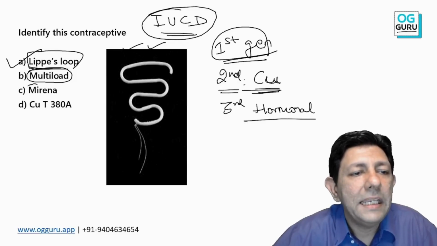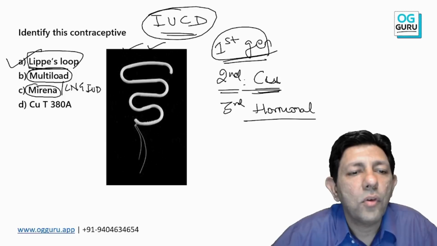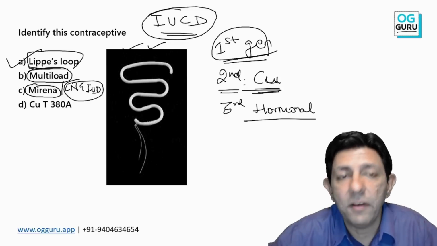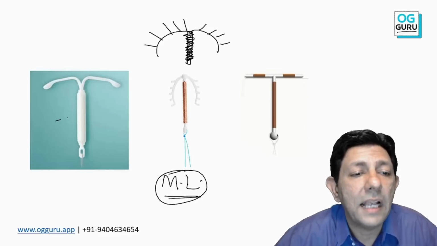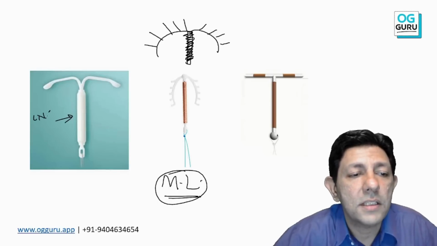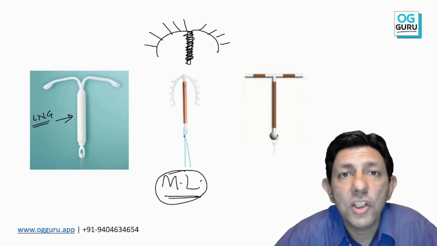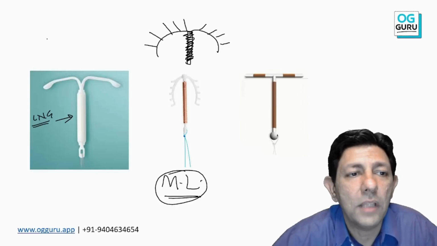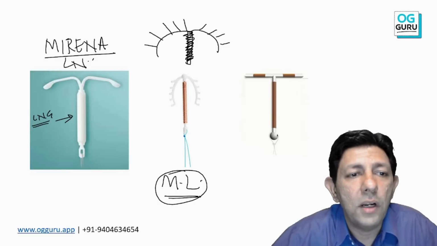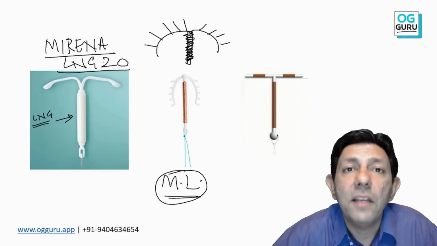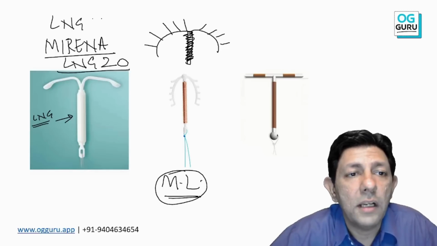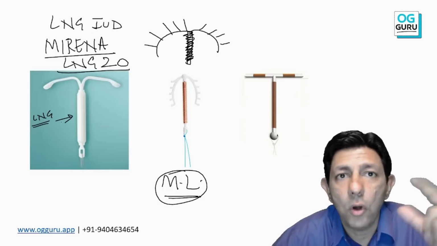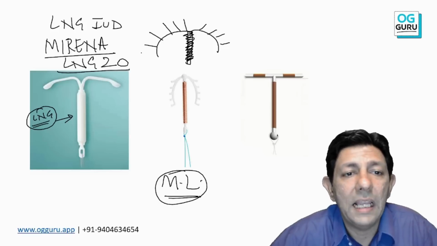Okay, Myrina, another name is LNG intrauterine device, completely white. White is white, no copper, no nothing. This has a hormonal barrel. Okay, so this contains LNG. Do comment in the chat box what is the total LNG. Total LNG मायरीना में कितना होता है? So this is Myrina, also called as LNG20. And why we call it LNG20, or we also call it as LNG intrauterine device. So this is a hormonal barrel which contains the hormone LNG.